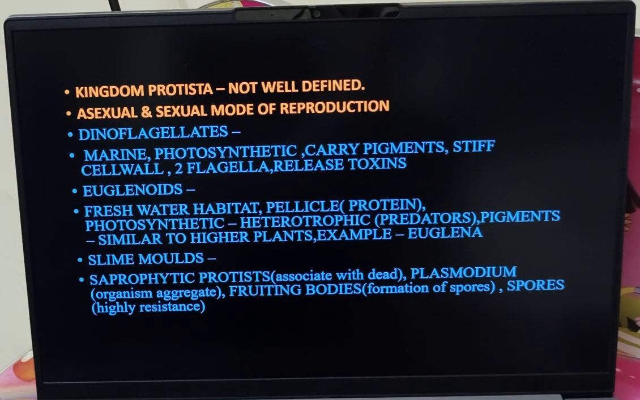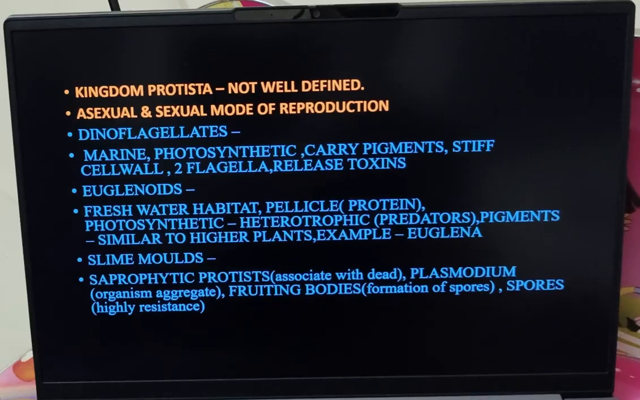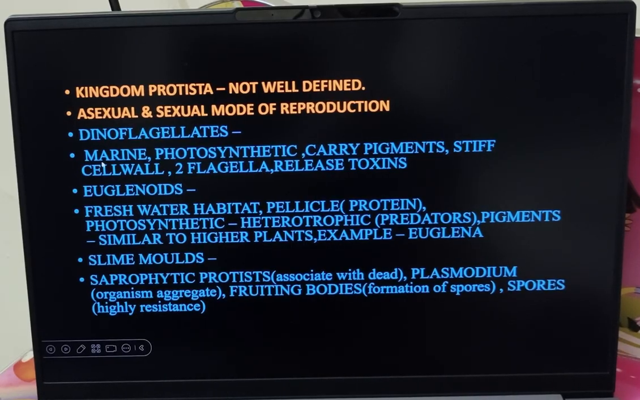Okay. So dinoflagellates are usually marine. So you know what is marine? They grow in the sea. Photosynthetic. So again, these are the repeated terms you will come across everywhere. If you know the meaning of that, it is easily understandable. Photosynthetic meaning it has chloroplast for the production of food, and they carry pigments.